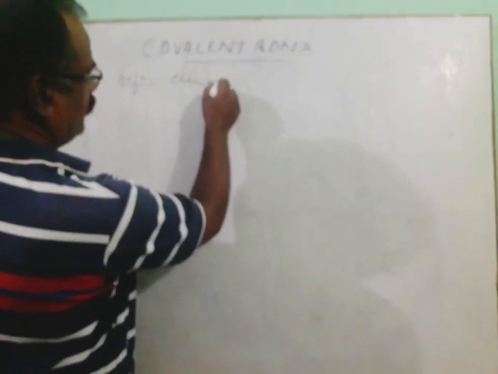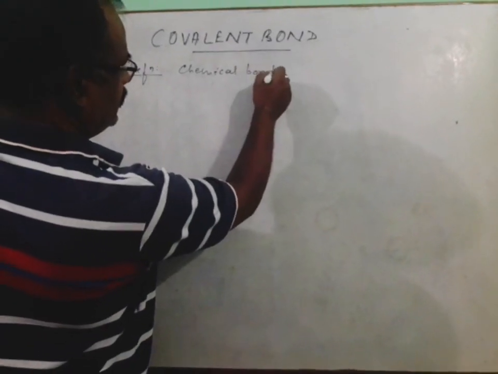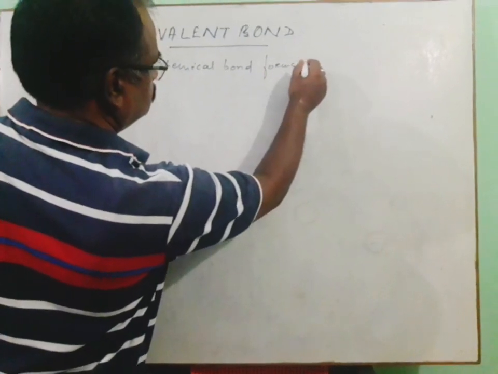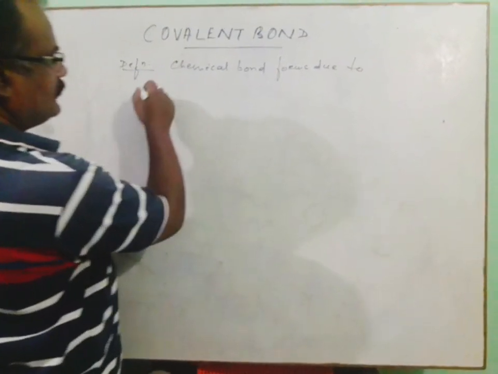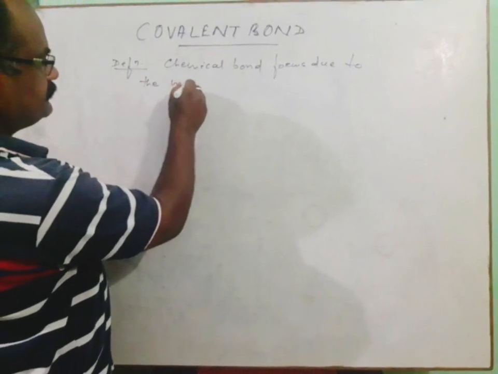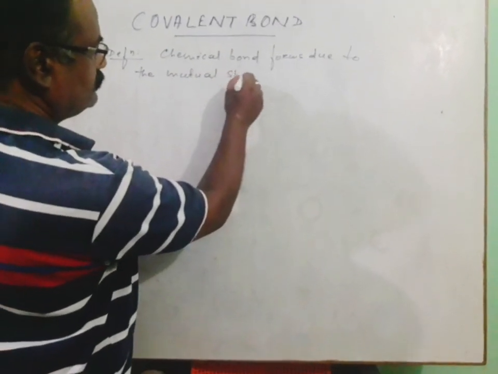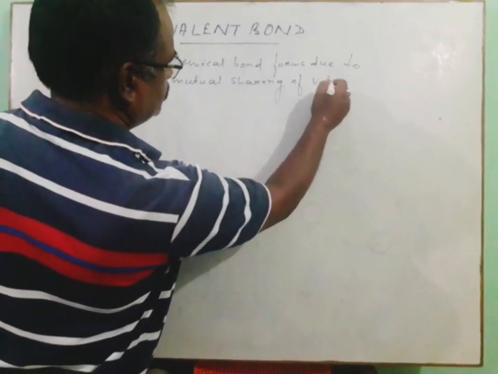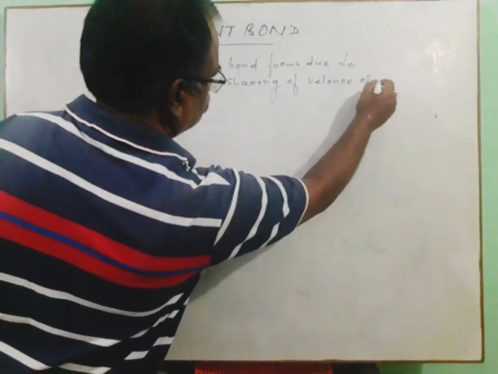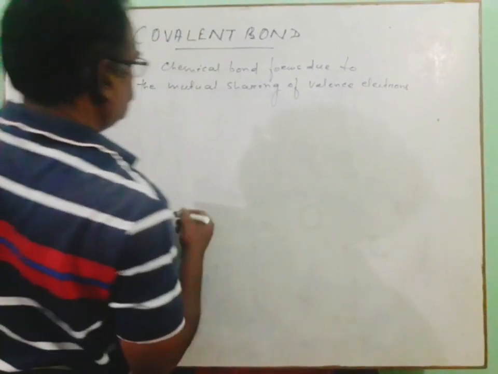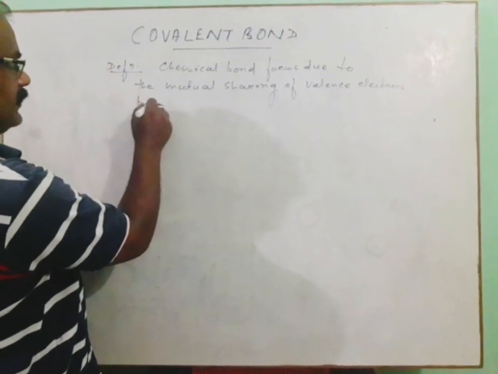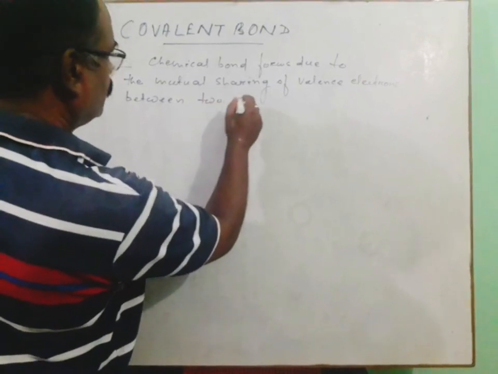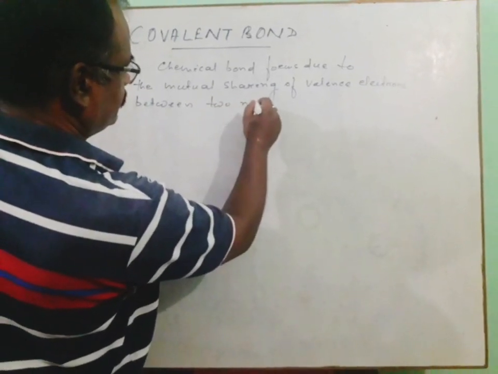First of all, it is a chemical bond that forms due to the mutual sharing of valence electrons between two non-metallic atoms.